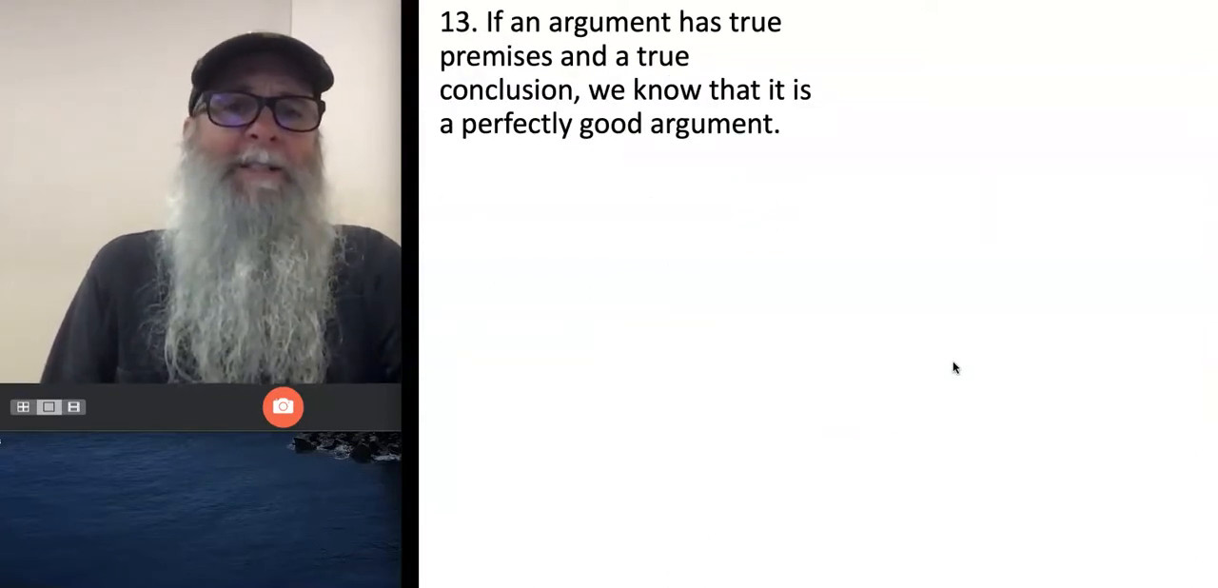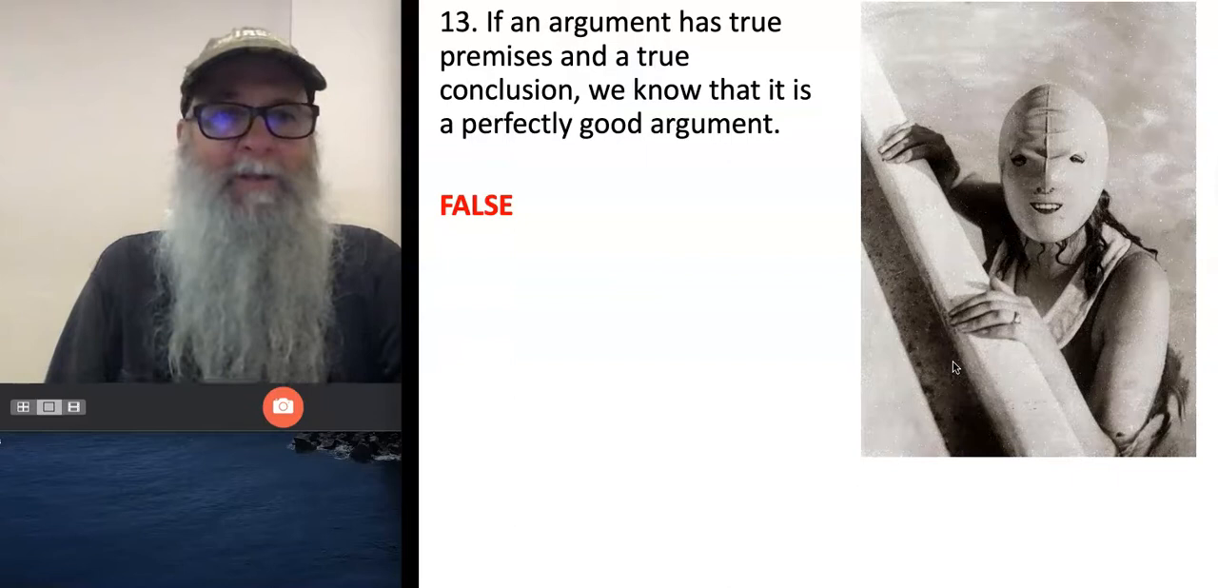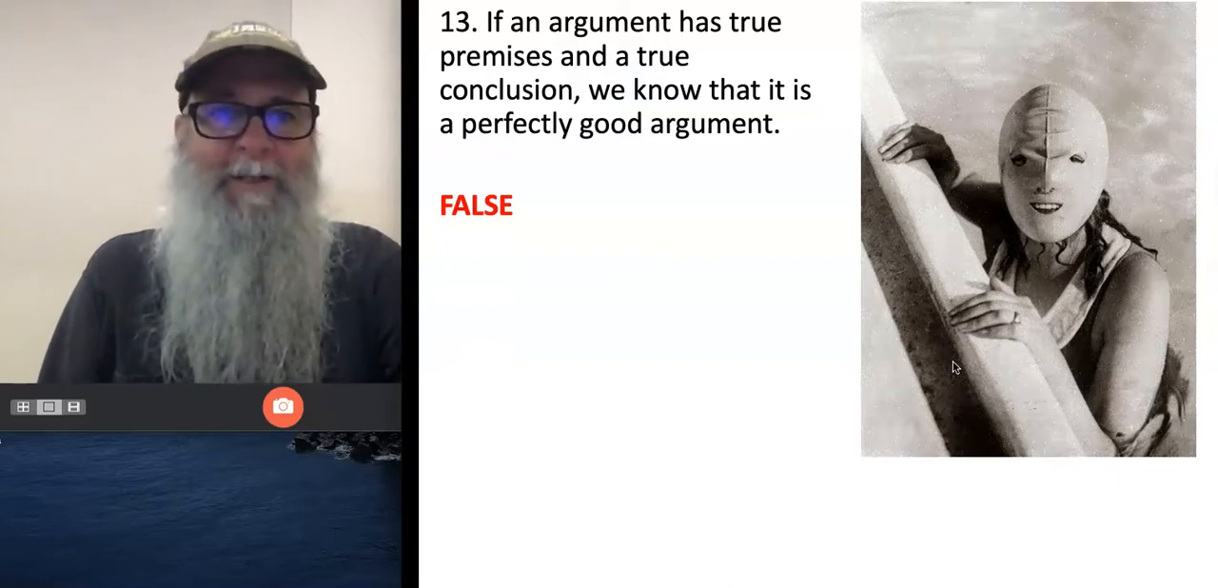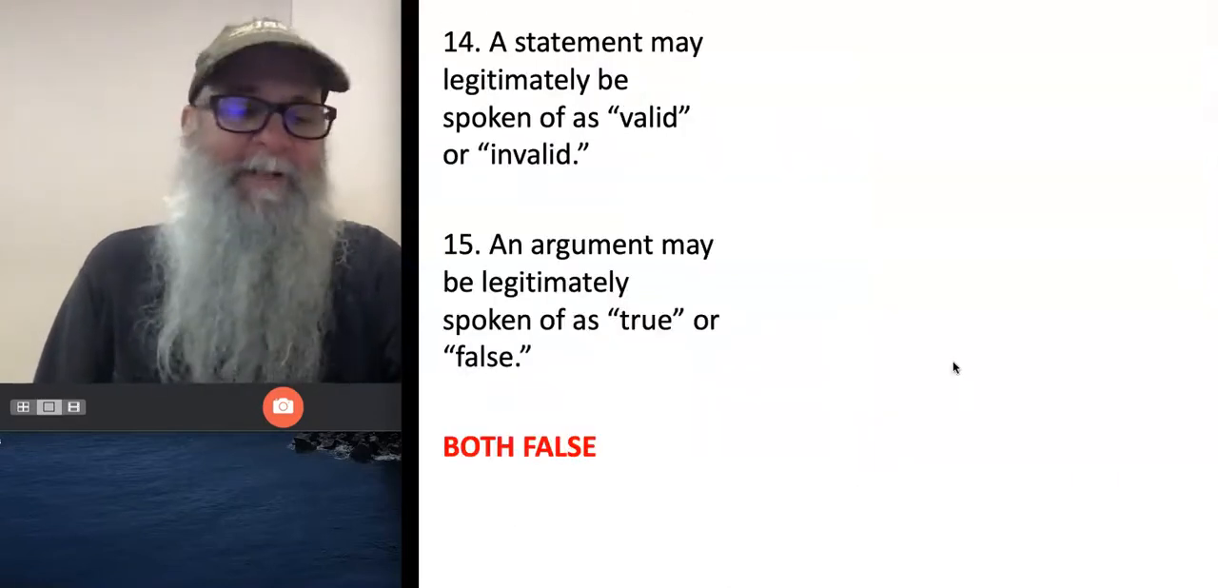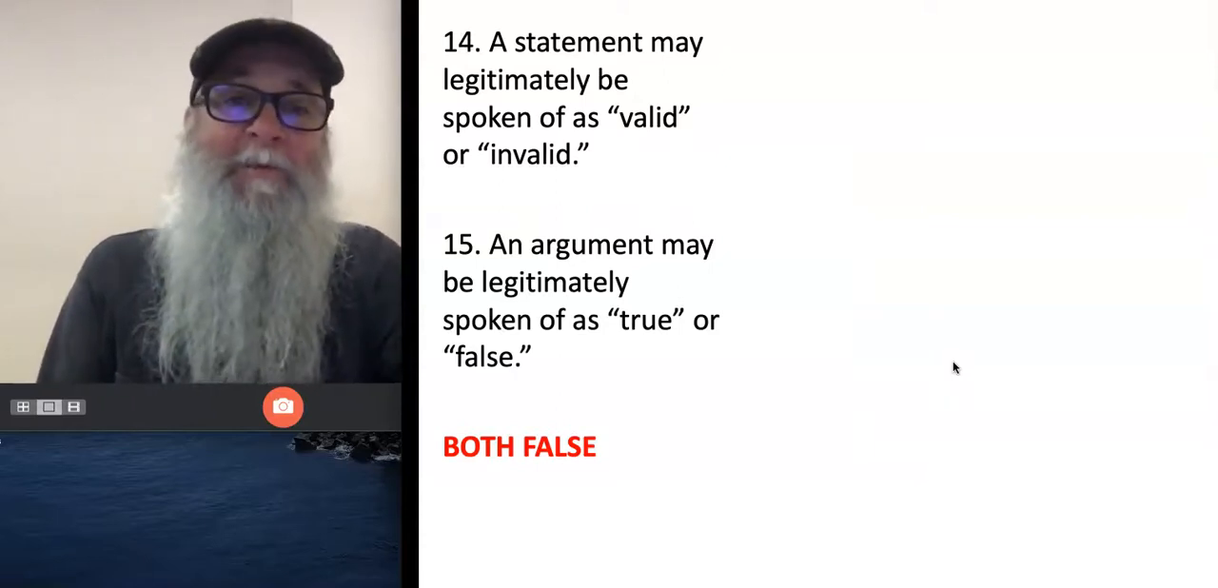Number 13, if an argument has true premises and a true conclusion, we know it's a perfectly good argument. No, that is false. And again, don't ask me to explain the image. Anyway, all right, number 14. Number 14 and 15 are both false.